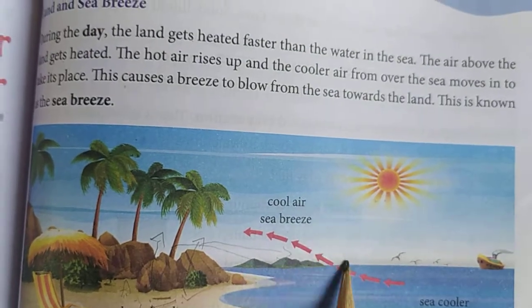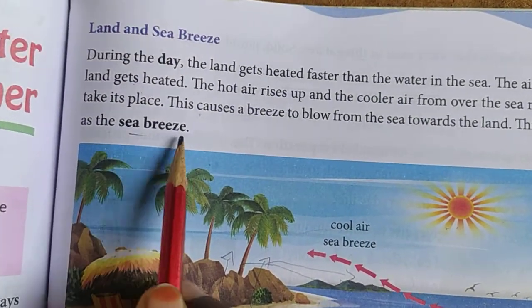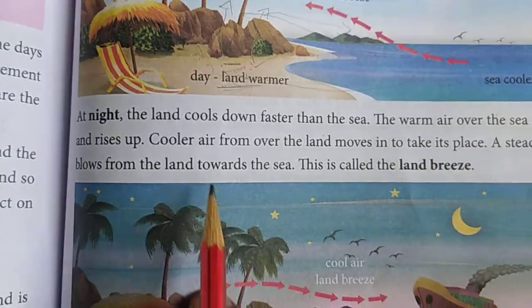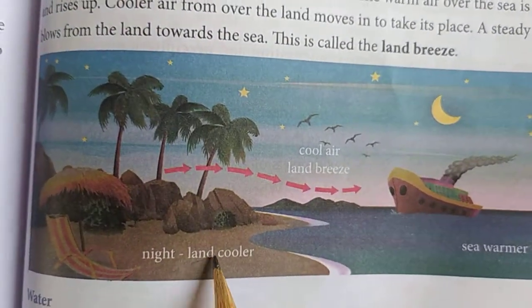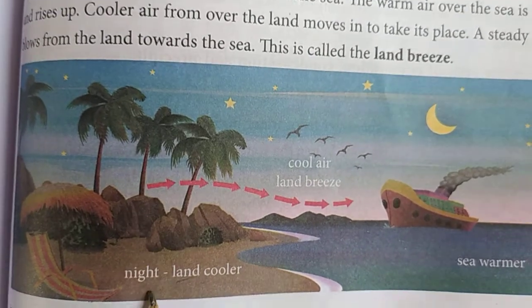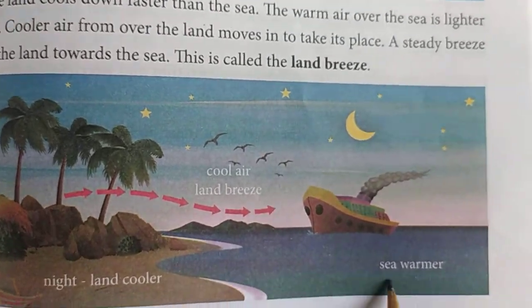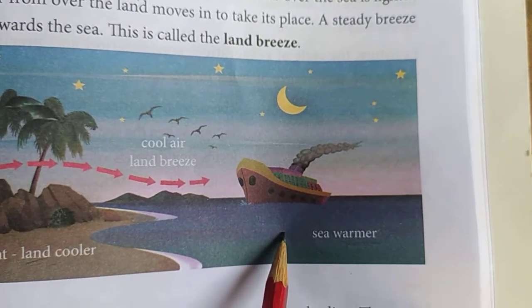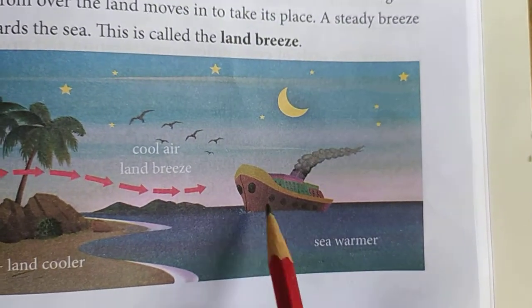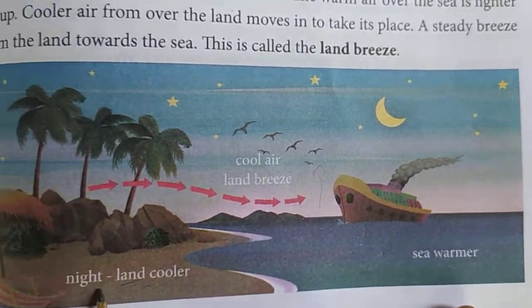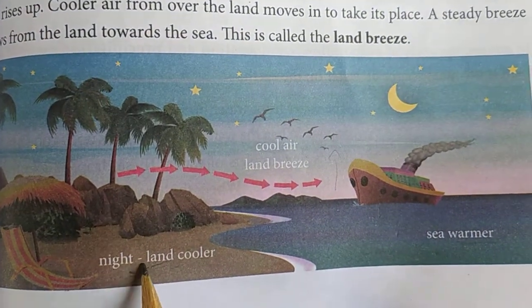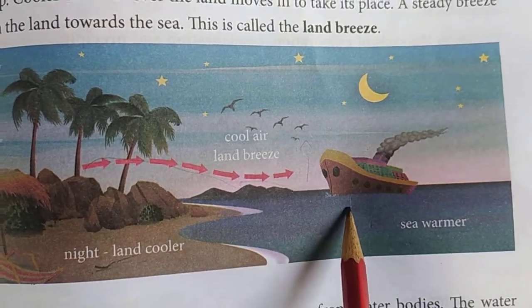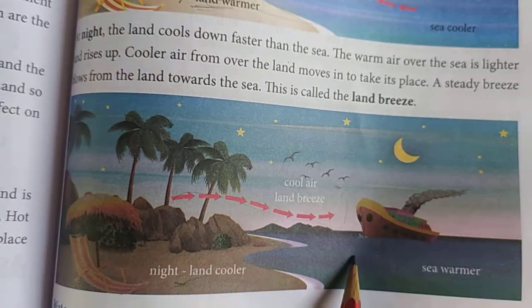So this type of movement is called the sea breeze. Now in the night time what happens? The land gets cooler soon, and the sea water will be a little warmer. The air which is present above the sea becomes hot air and moves upward, and the air which is present on the land becomes cool and moves towards the sea. So this is called the land breeze.